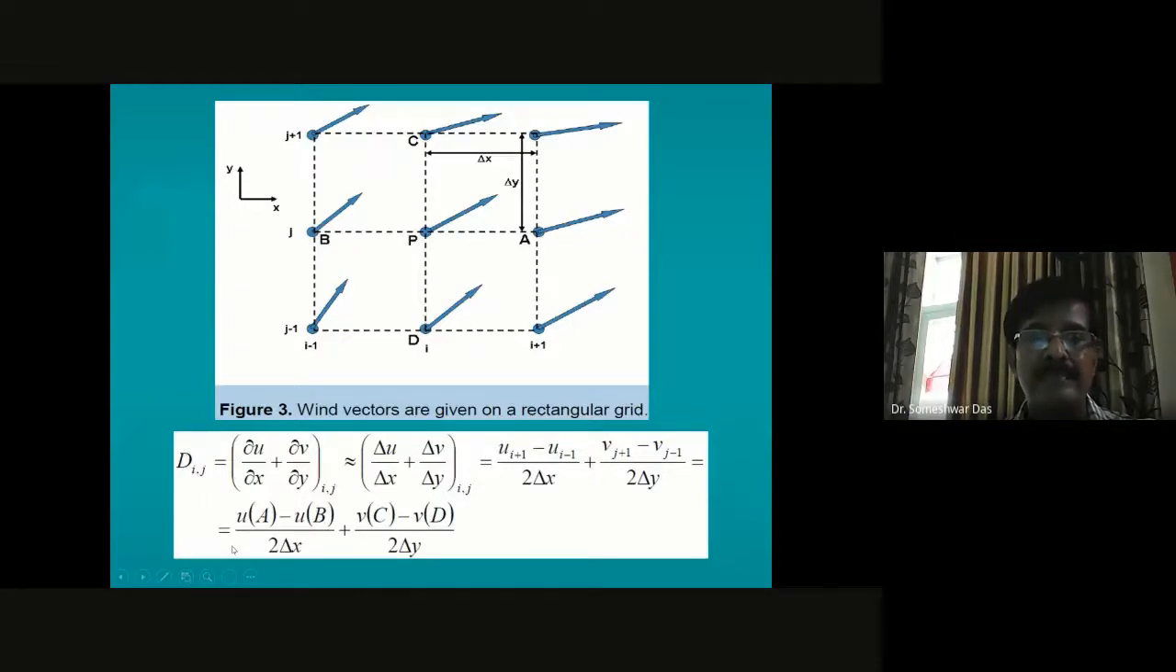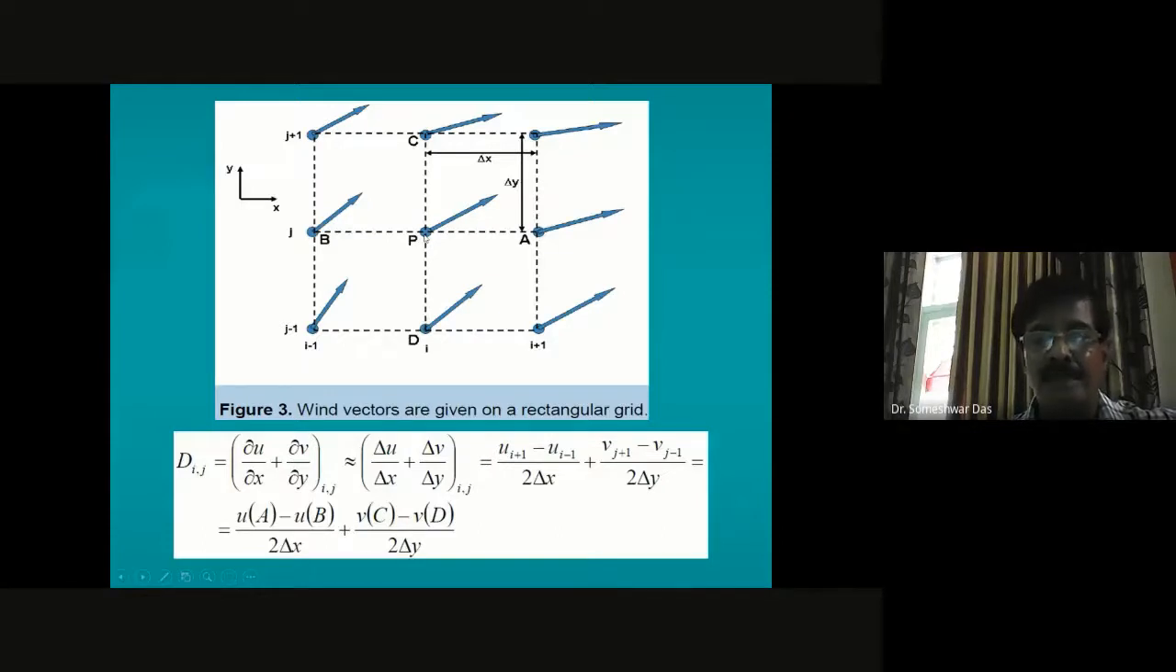So divergence at this point, representative of this central point, is equal to u, the u component of the wind at the location A, or the grid point A, minus u at the grid point B, divided by 2 delta x, plus the v component, the meridional component, at this location C minus at this location D, divided by 2 delta y. So this is exactly the divergence, and this is valid for this central point.